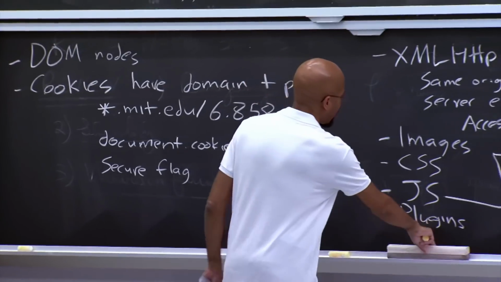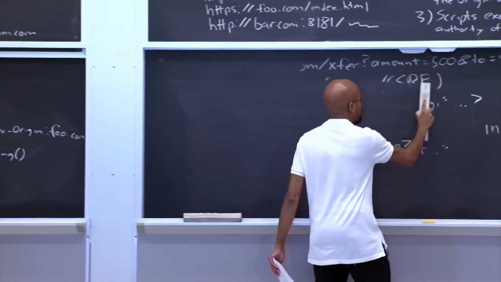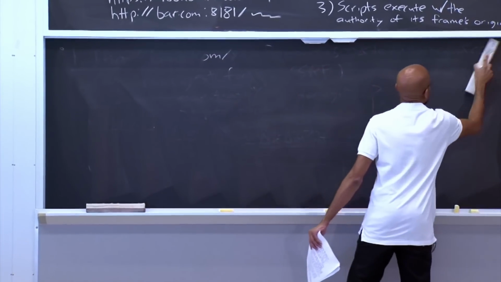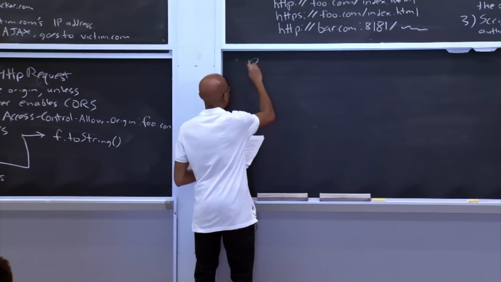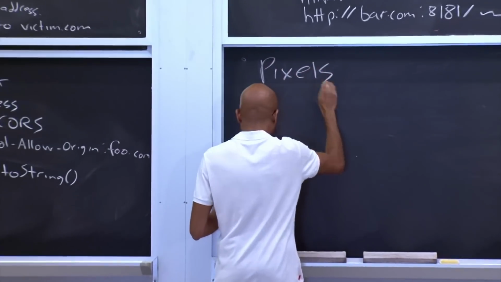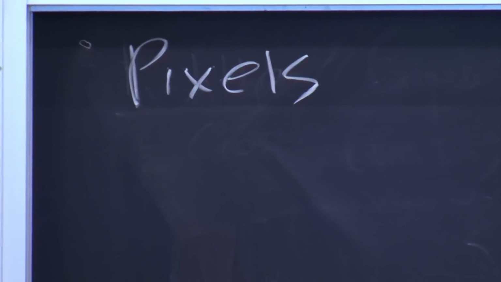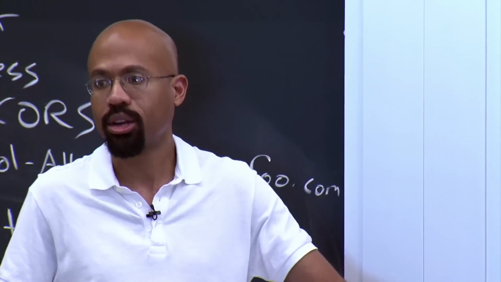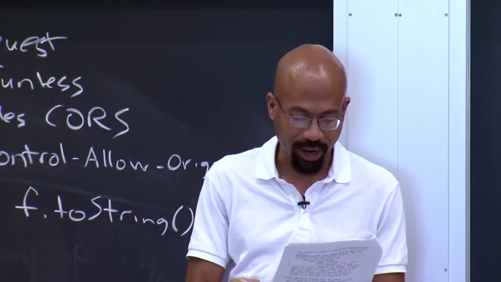Okay, so here is a fun attack. We've talked about a lot of resources that the same origin policy protects. So what about pixels? How does the same origin policy protect pixels? Well, as it turns out, pixels don't really have an origin. Each frame gets its own little bounding box, just a square, basically. And a frame can draw wherever it wants on that square, right?